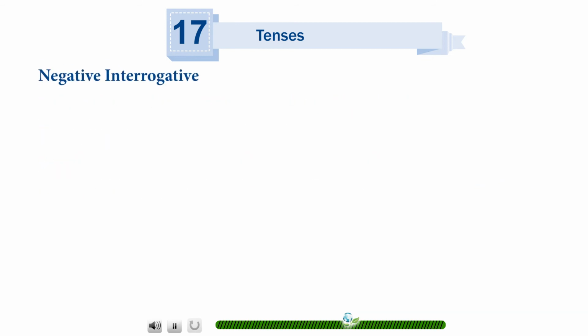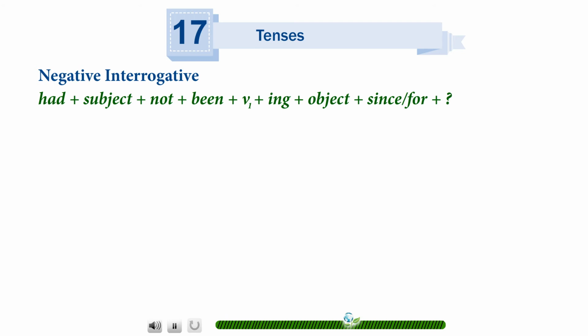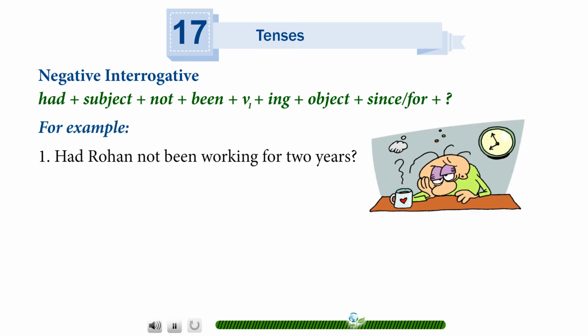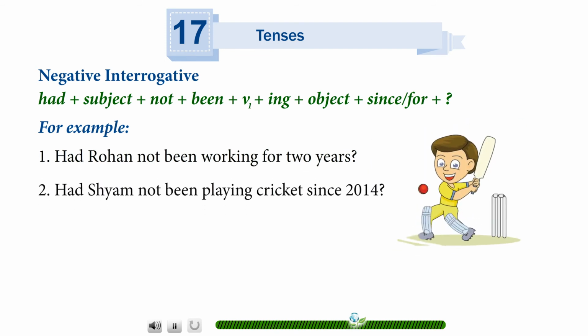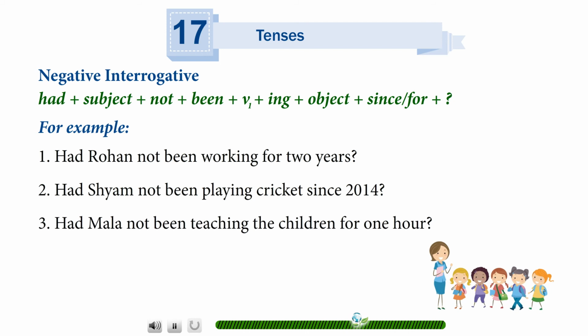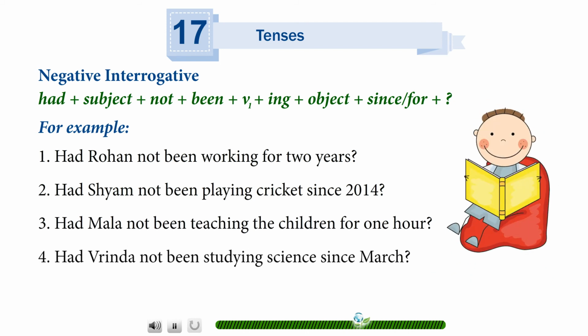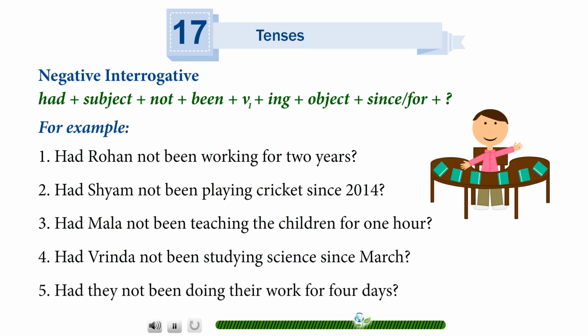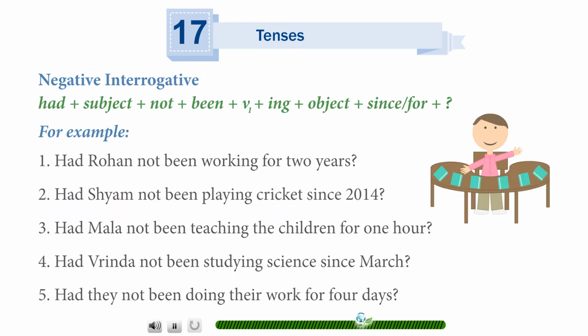Negative interrogative. Had plus subject plus not plus been plus V1 plus ing plus object plus since or for plus question mark. For example, had Rohan not been working for 2 years? Had Sham not been playing cricket since 2014? Had Mala not been teaching the children for 1 hour? Had Brinda not been studying since March? Had they not been doing their work for 4 days?